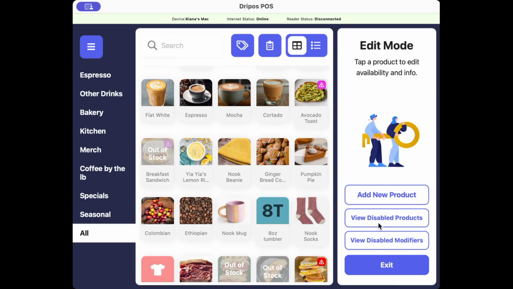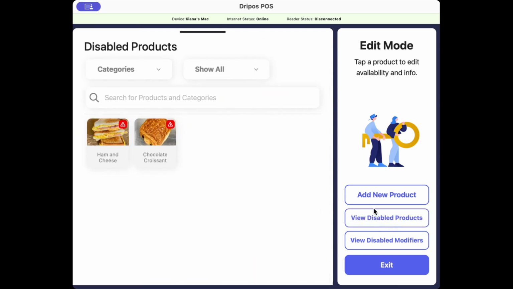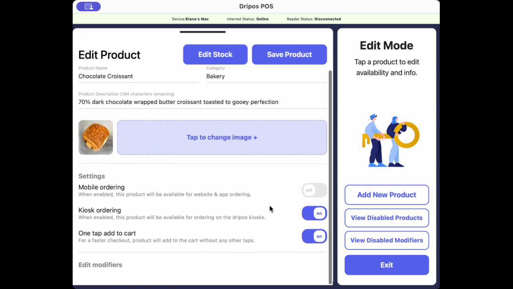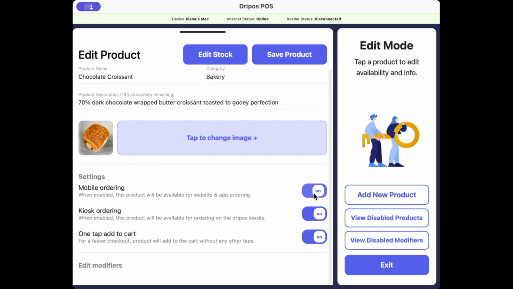You can also view disabled products by clicking on the View Disabled Products button. Click into here and turn the mobile ordering toggle back on. So disabled products and modifiers still are only pertaining to disabled on mobile ordering platforms.